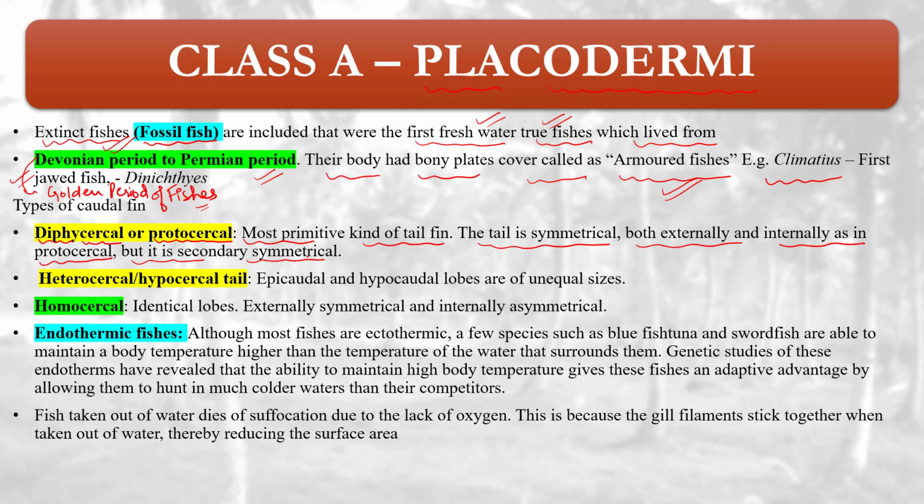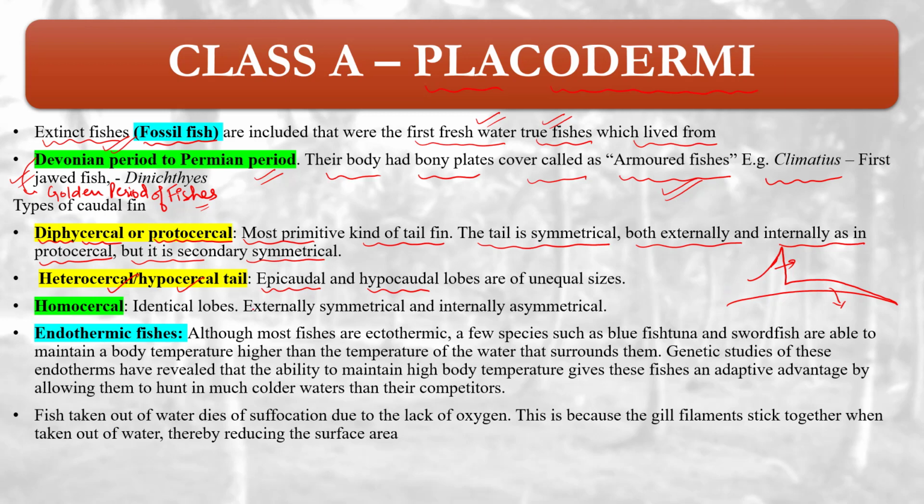Next is heterocercal or hypocercal. The epicaudal and hypocaudal lobes are of unequal size. For example, if this is the caudal fin, the epicaudal, the upper one, is larger and the lower one is smaller, so it gives the appearance like this, where this one is large and this one is small. So it becomes a heterocercal tail.